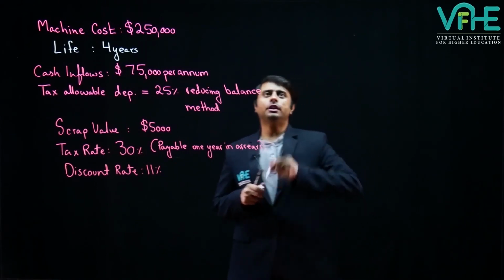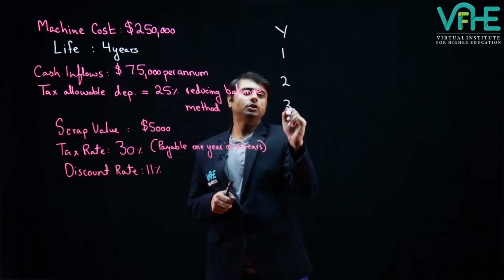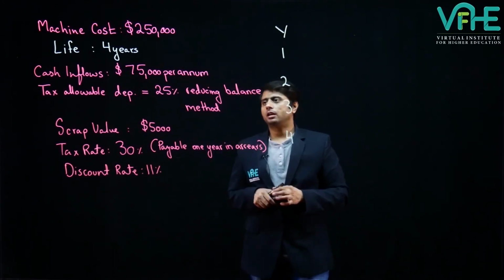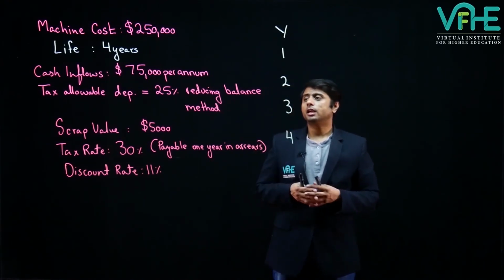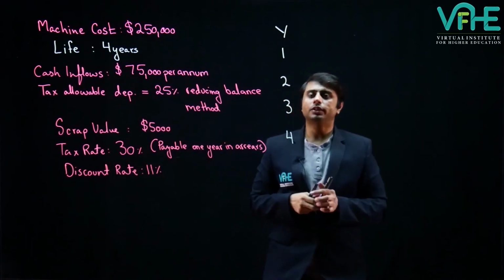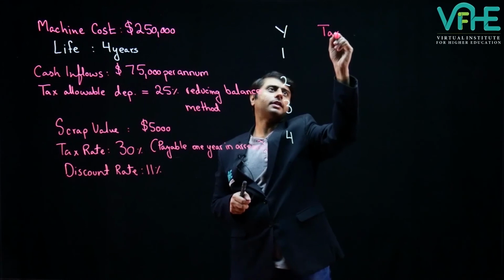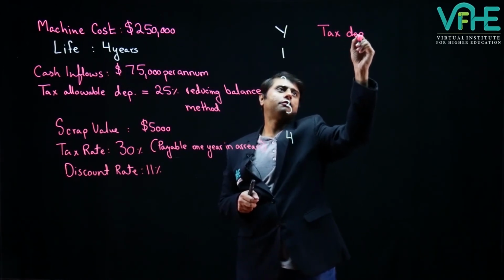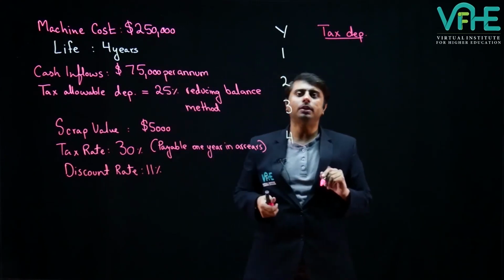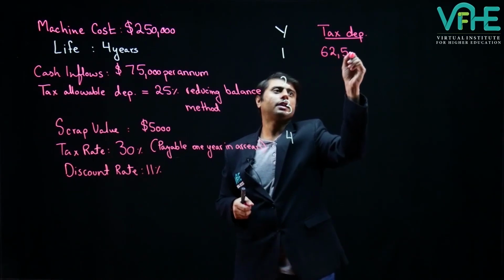The asset's life is 4 years, therefore 1, 2, 3 and 4, we have 4 years. Let me make a column of tax depreciation. First year's tax depreciation will be 250,000 multiplied by 25%, which is 62,500.